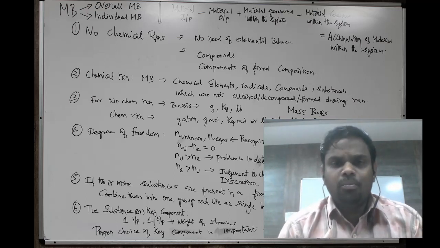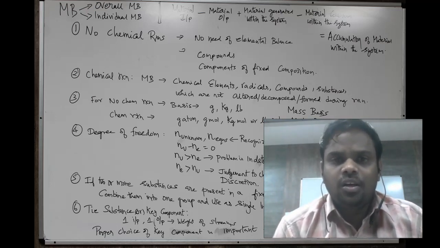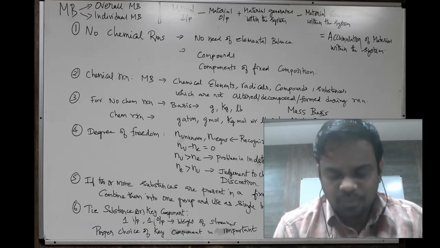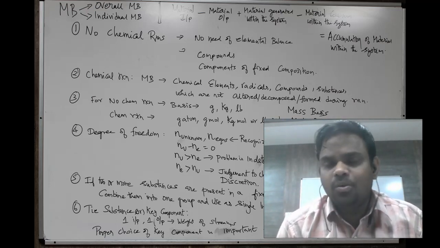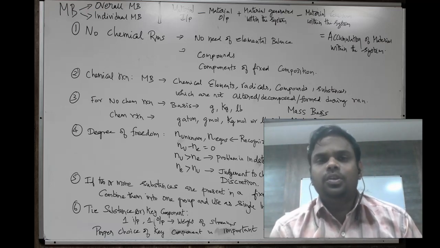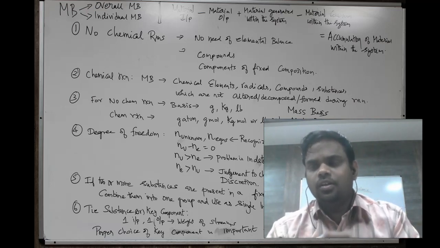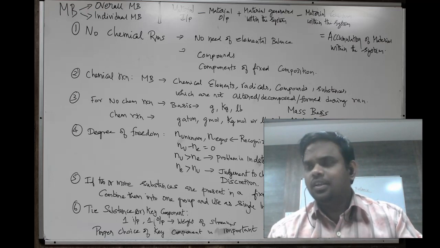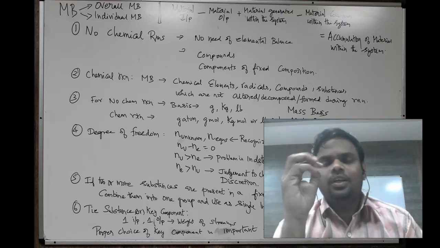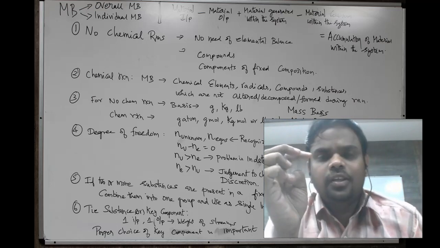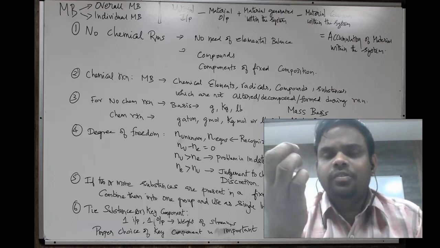So what is a key component, key substance, tie component or tie substance? It is the one which has minimum input and minimum output, let me say one input, one output. So it is easier for us to quickly get into the individual material balance and get one of the major parameters. So that is a key component, and such key components we have to identify.